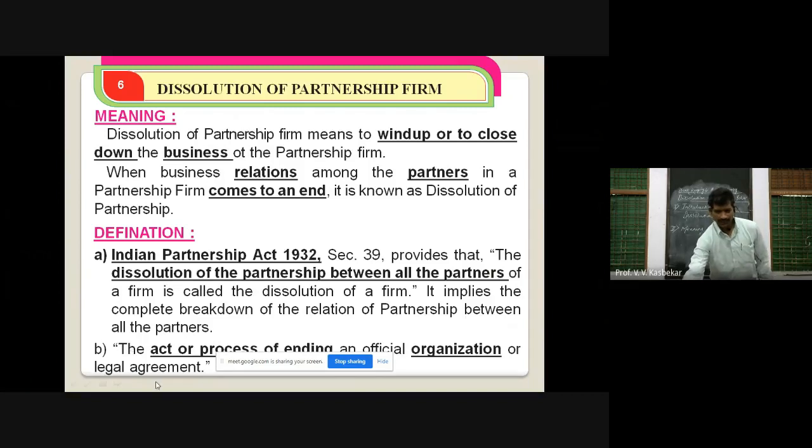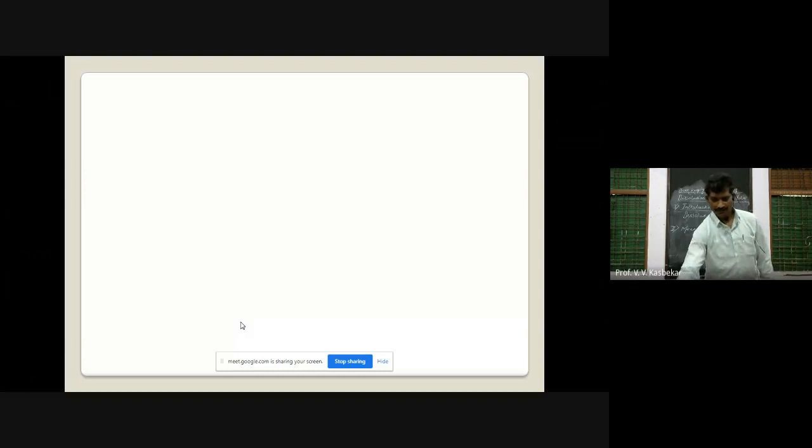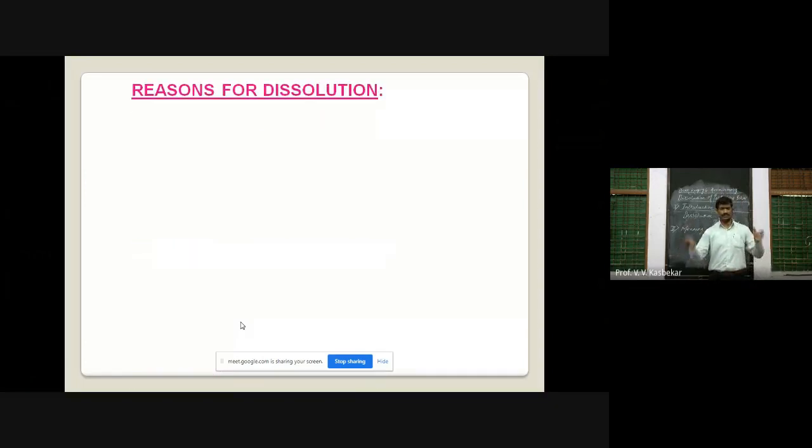Secondly, it is the act or process of ending an official organization or legal agreement. In this definition, it is said that it is the act or process of ending the business. So, from this, we can come to know about dissolution. That means when we close a partnership firm's business completely, when we wind up the business and the relations of the partners among them come to an end, it is called dissolution.